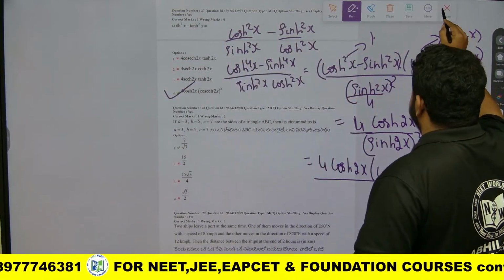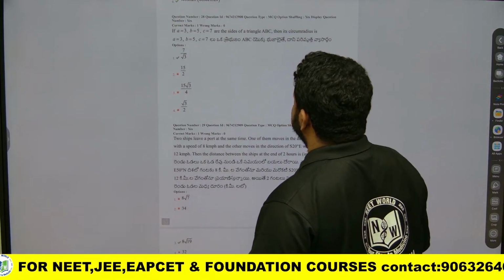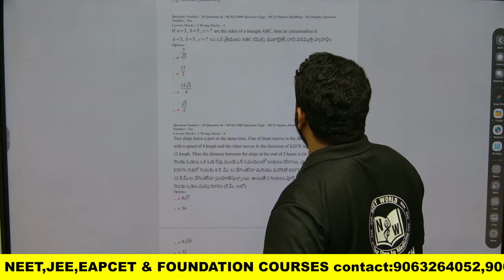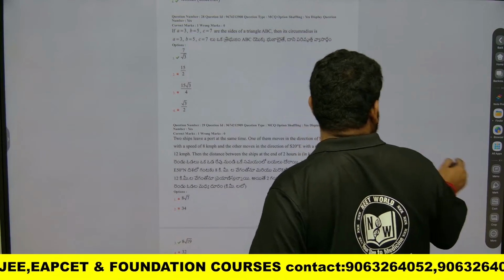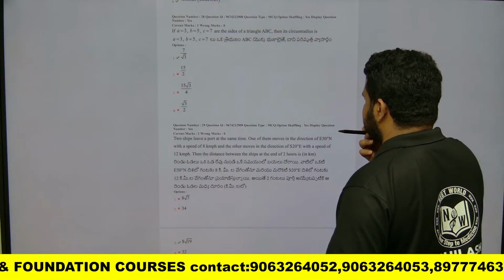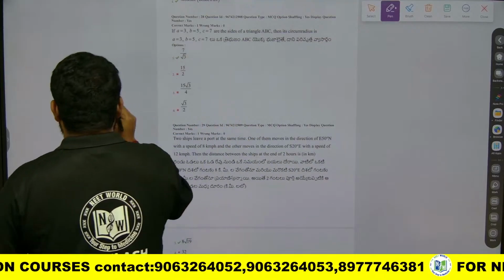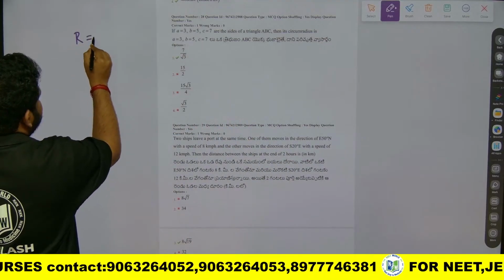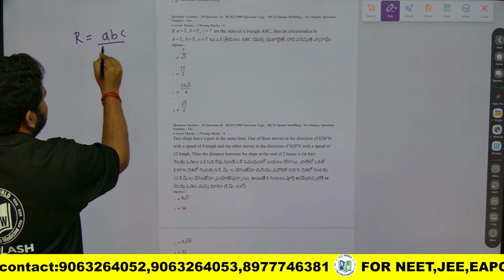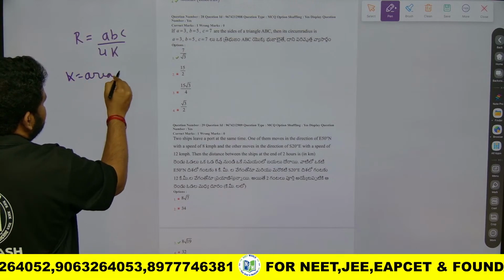Got it? Now let us have a look at this. We are given three sides, A, B, C are the sides of a triangle, then its circumradius. Very simple, straightforward question, but a little calculation is there, that's all. So if they ask circumradius, R can be written as ABC by 4K, where K is the area of the triangle.